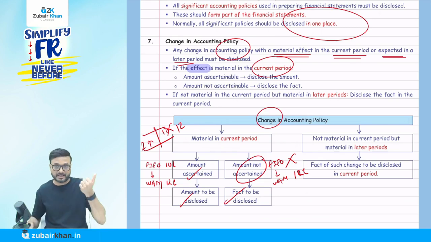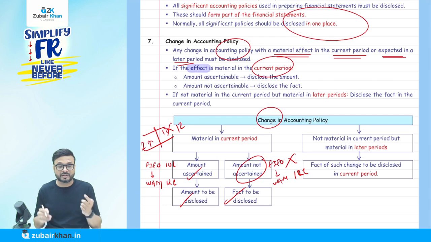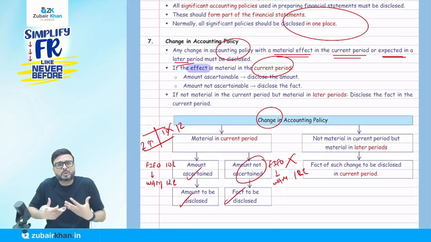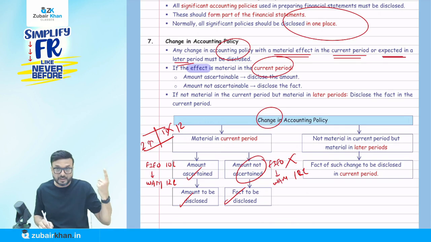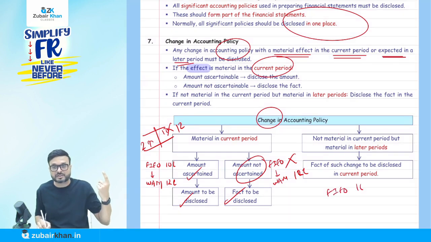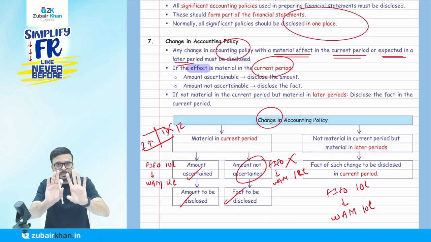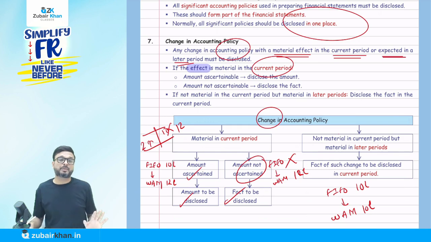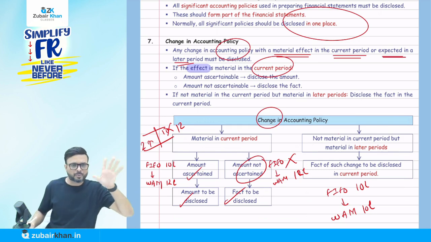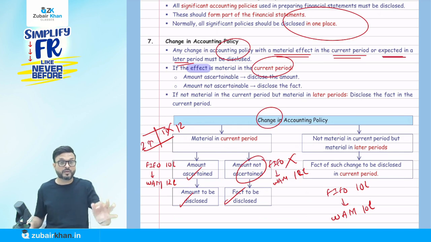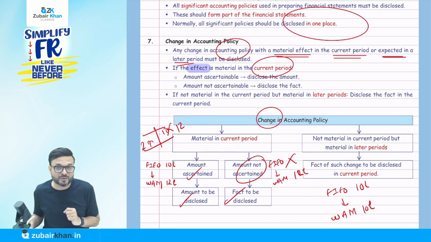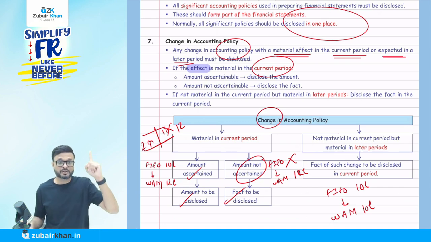Okay, it might happen that we change the method during the current year, but it is not going to affect the current year, only a later period. For example, under the FIFO method, suppose my stock is coming 10 lakh and I want to change to the weighted average method. Under that also it is coming 10 lakh. So it is not going to affect materially, the same amount or almost the same amount, in my example, 10 lakh. So it is not going to affect my profit in the current year. But in future, I am not going to follow the FIFO method. Which method will I follow? The weighted average method. If I follow the weighted average method in future, the profit is going to be affected.